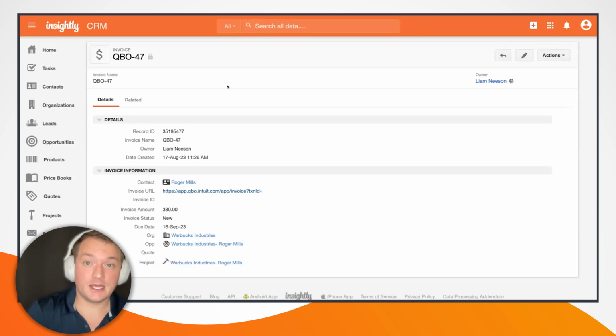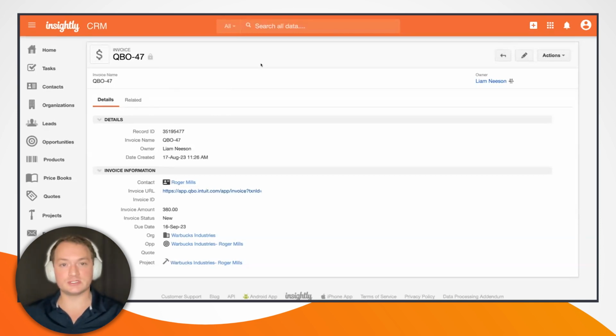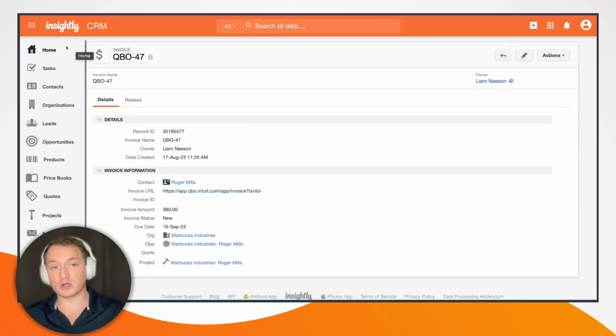So that is an example of how Insightly can be used along with AppConnect to really make your CRM the central hub for your business operations. They can bring teams together, and we can do a lot of really cool automated things using AppConnect in conjunction with Insightly. I want to wrap things up here by just giving a quick look at a few pretty simple dashboard cards that I threw together related to this process that we walked through.